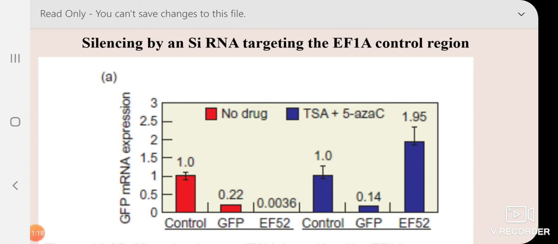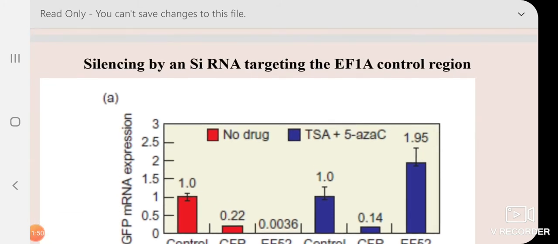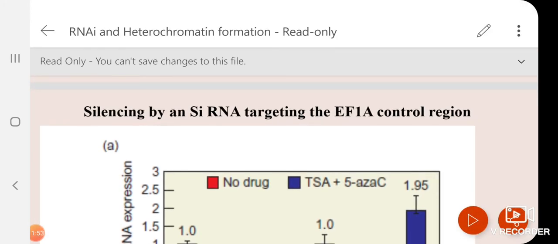This is EF1A, a eukaryotic translation factor. The control region, meaning the promoter sequence and the upstream sequence of this particular gene, they have taken, and they have cloned a known reporter gene, that is GFP, green fluorescence protein. Listen carefully. They have prepared a construct. Which construct? They have taken the promoter sequence from EF1A.